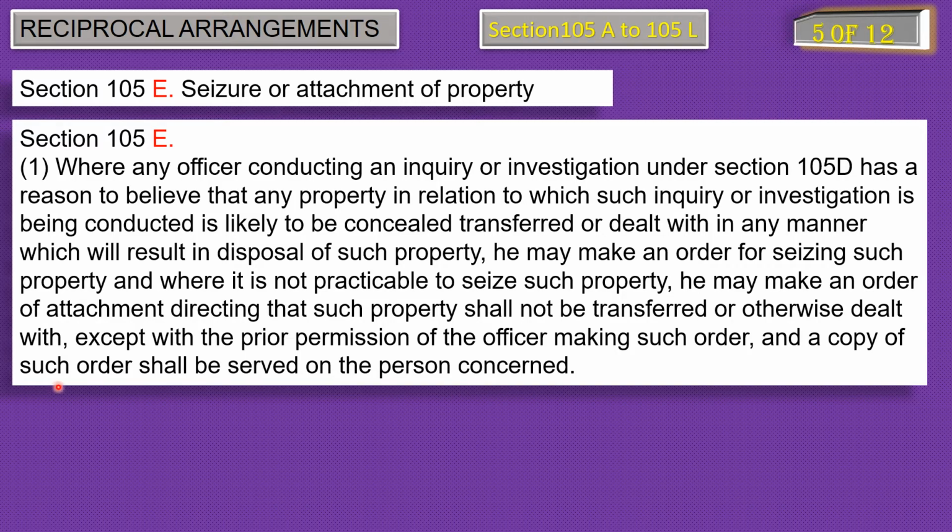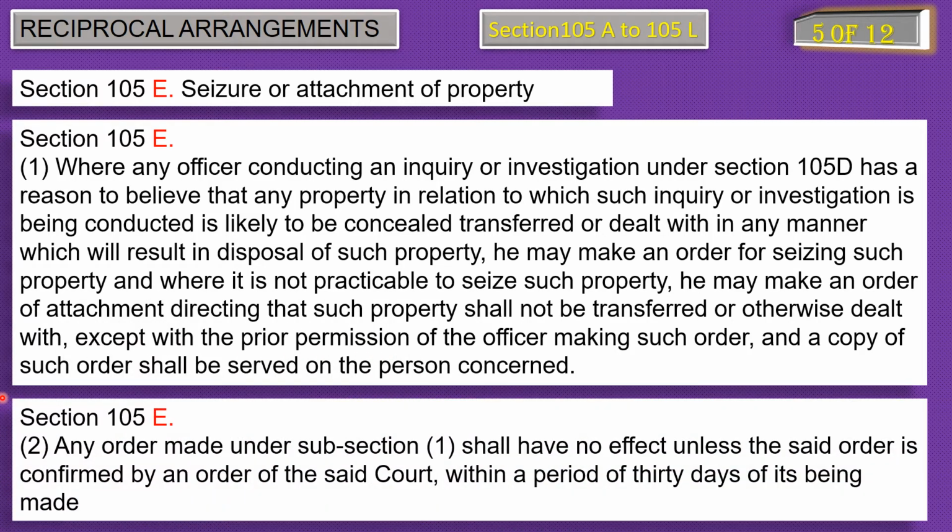Next is subsection 2 of section 105E. Any order made under subsection 1 shall have no effect unless the said order is confirmed by an order of the said court within a period of 30 days of its being made.